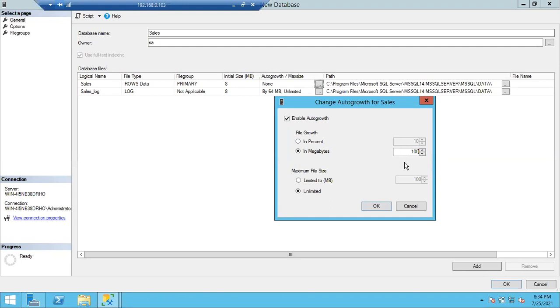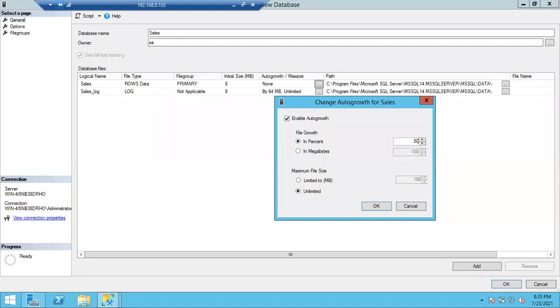Right now you gave it in percentage. You gave 50% here. The initial size of the data file is 8 MB. Once this 8 MB is full, it is going to increase by a percentage. Immediately 50% will be added. What will be the new size of the file? 8 plus 4, 12. So the answer is 12 MB.